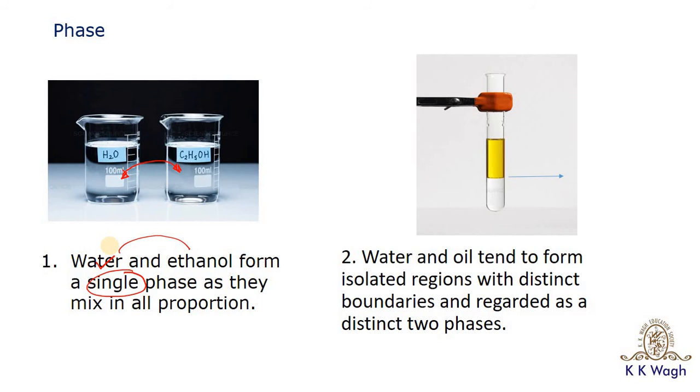Then the second example is water and oil. We can say that this is oil, whereas this is water. With oil and water, you will observe that there is a distinct boundary between them which separates the two, and that's why such a system is called a two-phase system.